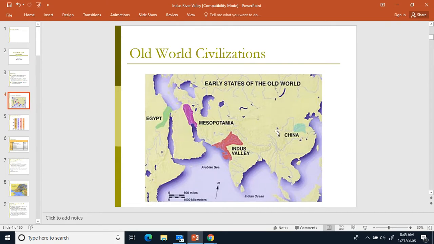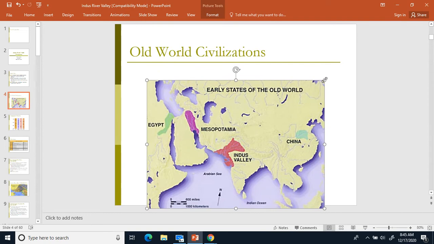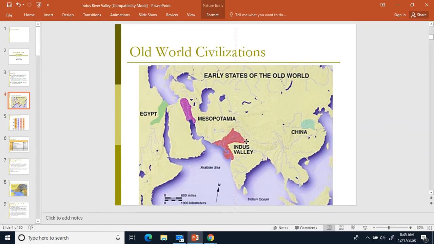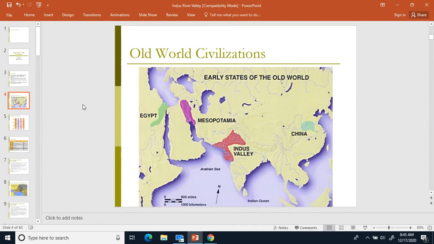So this map here shows us our early river valley civilizations in the world. So you had a Wang He over here in China, Indus River Valley right over here, Tigris Euphrates right here, and then you had a Nile right there. So those are 4 major river valley civilizations. And river valley civilizations are important because they were the first civilizations to get going in the world. The first ones to really get going past the Stone Age and start settling down and farming. So those are where those first 4 were at.